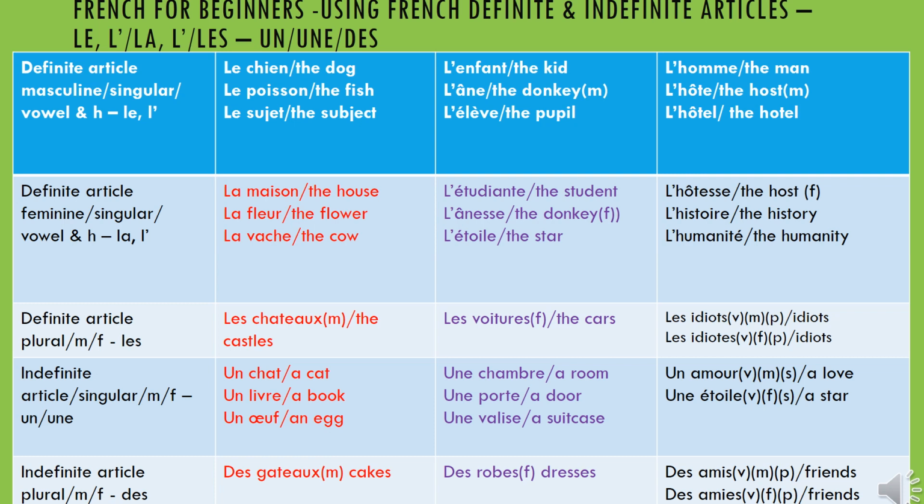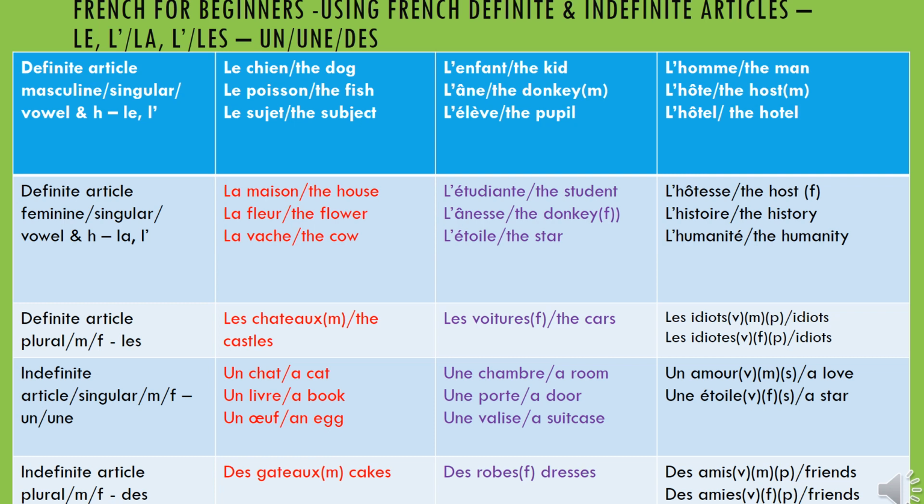So let's do that again for the definite article plural. Les châteaux. After me, les voitures. Les voitures is cars, like I said, and you see OI there again. When you meet it, you say wa. The OI makes the sound wa. So you say les voitures. Then last here is les idiots, and then les idiotes. So okay, we are done with that.